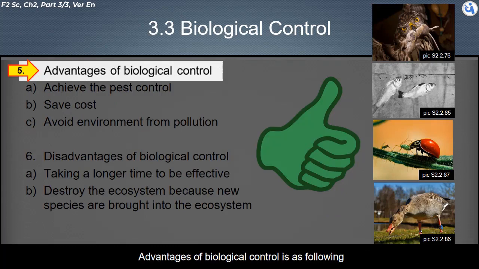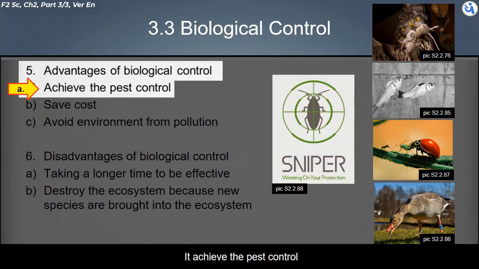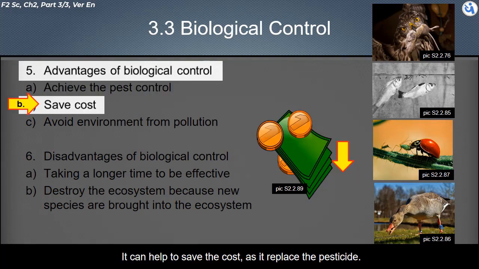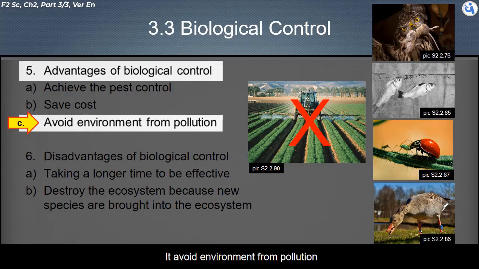The advantages of biological control are as follows. It achieves pest control. It can help to save cost, as it replaces the pesticide. It avoids pollution of the environment.